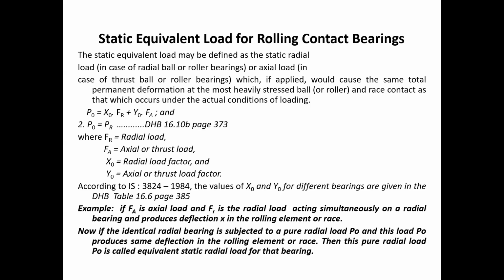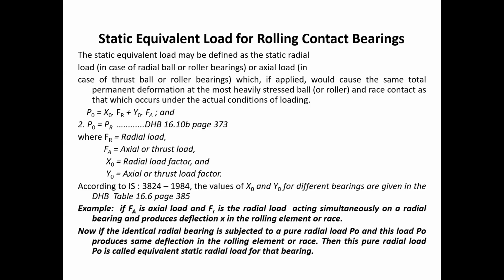The equivalent static load is the pure radial or pure axial load, when the bearing is stationary, that will produce the same deformation in the most heavily stressed rolling element or in the race as the actual load, that is a combination of radial and axial load, will produce.